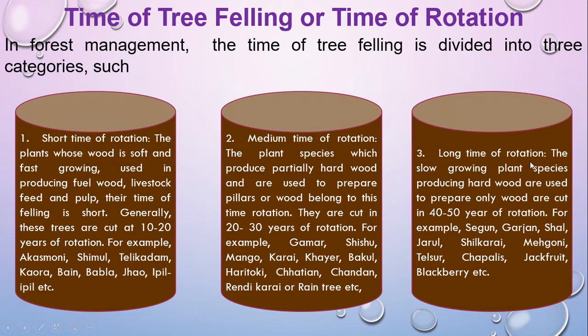Next one is long time of rotation, where the time of rotation is 40 to 50 years. Examples of these plants are Shegun, Gorgon, Shal, Jarul, Shilkoroi, Mahogany, Telshoot, Chapalish, Jackfruit, Blackberry. This is very hardwood, and you can use it for preparing wood or any type of furniture as well. So you have to memorize these times and names, which is very important for your CQ and MCQ as well.